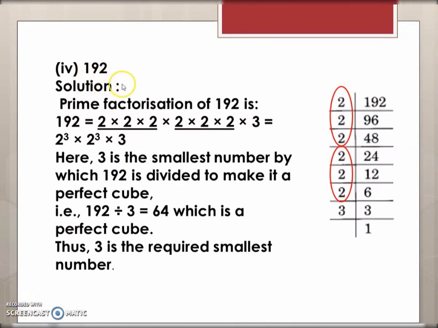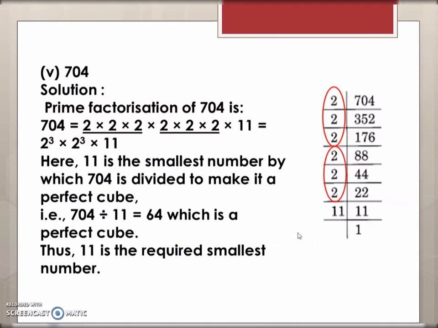So 192 in the next problem also, when you do the prime factorization, you will observe that 2 2s can be grouped and then 1 3 is remaining here, is left out. So 3 has to be divided from 192 to make it a perfect cube.